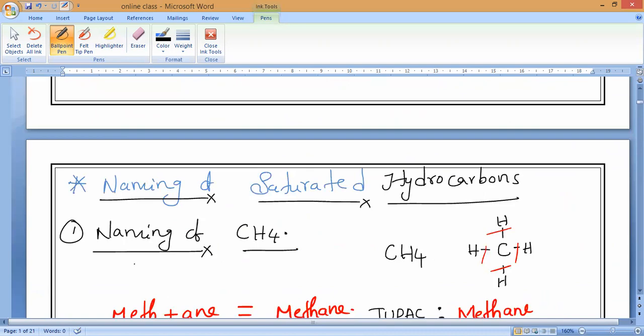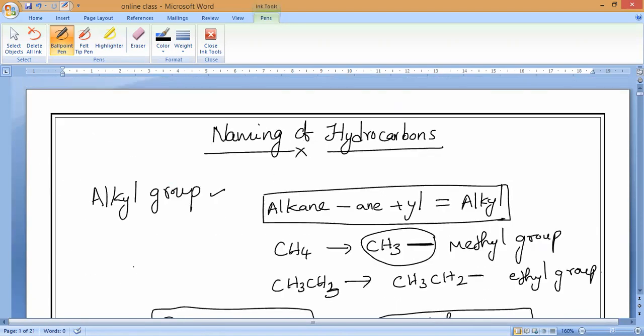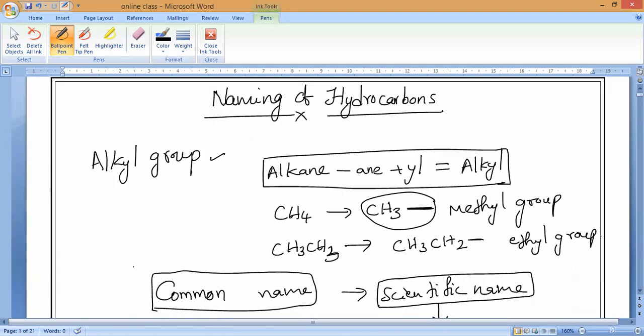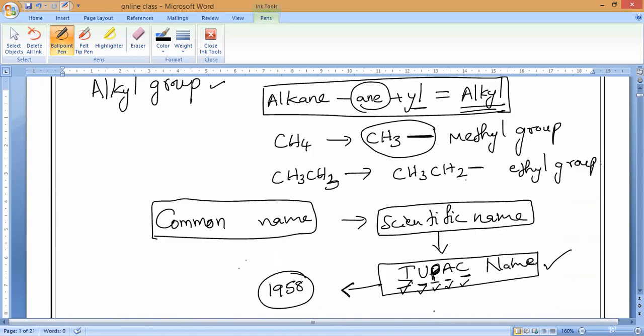What do you mean by alkyl group, guys? Even today we have discussed in the morning. What do you mean by alkyl group? We remove one hydrogen from every alkane and we write it as a bond. And this bond, the free electron, is represented with one letter. What is that letter called?